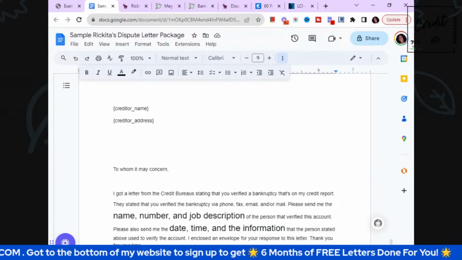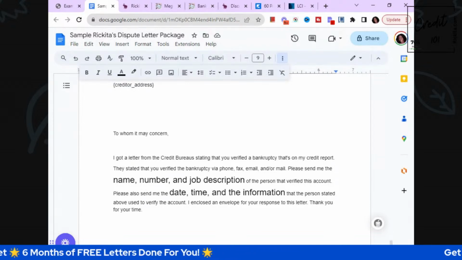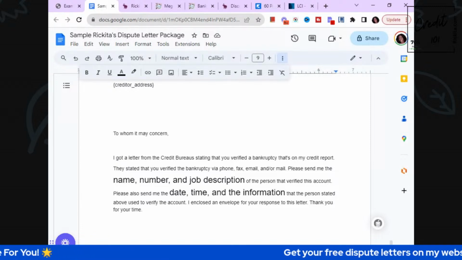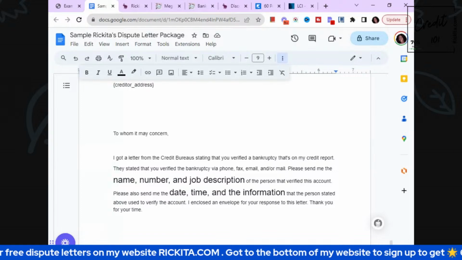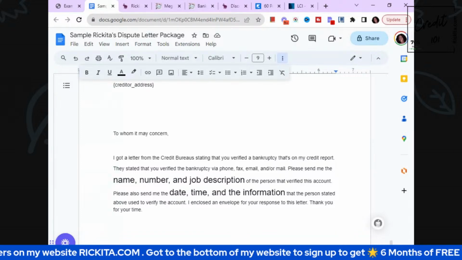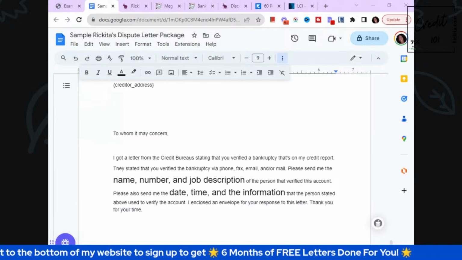And then this is your bankruptcy letter. This letter right here, you're going to send right to the courthouse, whoever it is that has your bankruptcy. Or if you have another court you can send it to, you can send it to that court, and they're just going to say, hey, we don't send out information about bankruptcies. You just want to have that because when you talk to the credit bureaus, you're going to ask them, hey, how did you get my information about this bankruptcy?